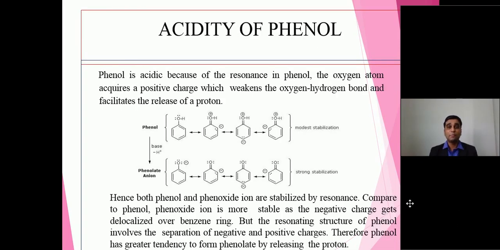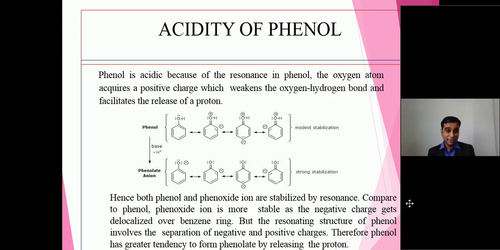Phenol is acidic because as it releases the proton, it is converted into phenolate ion, or you can say phenoxide ion, and hence we can say these phenoxide ions are stabilized through the resonating structures. Here I have mentioned the resonating structures of phenol, because OH group is electron releasing group, so of course it releases electrons through the resonance.